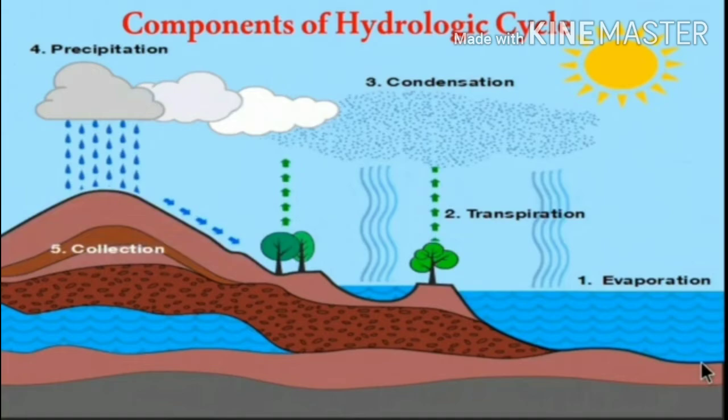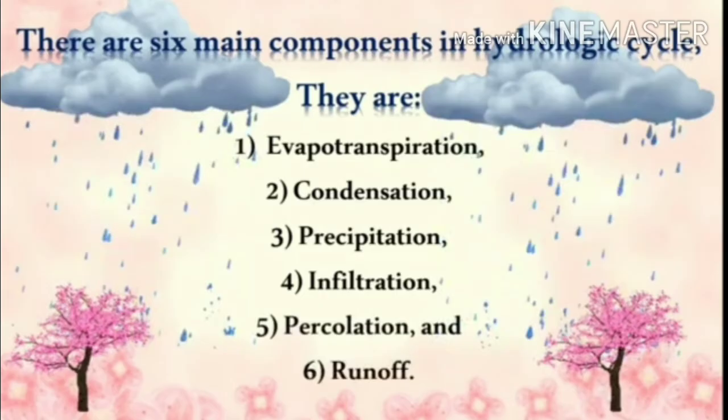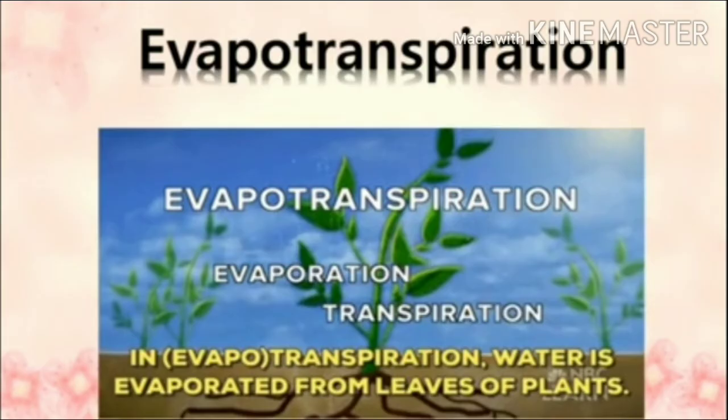There are 6 main components in the hydrologic cycle. They are evapotranspiration, condensation, precipitation, infiltration, percolation, and runoff. These are the 6 main components in the hydrologic cycle. Now I am going to explain one by one. The first one is evapotranspiration.